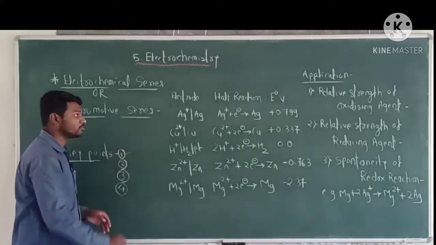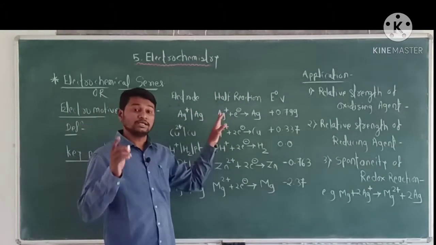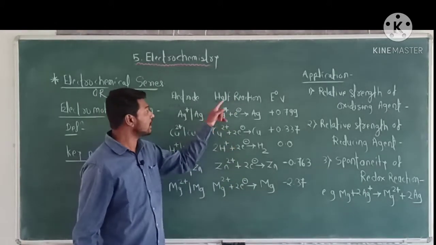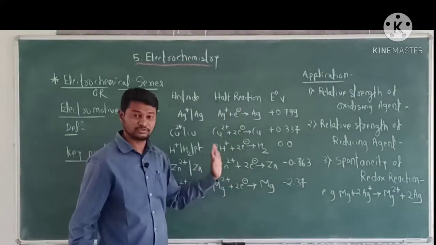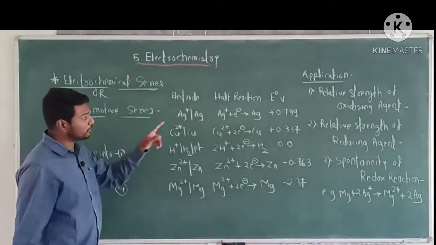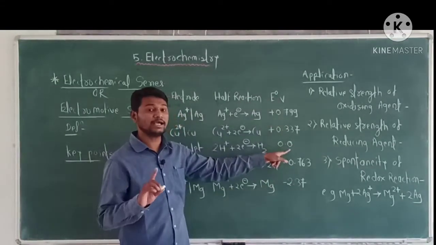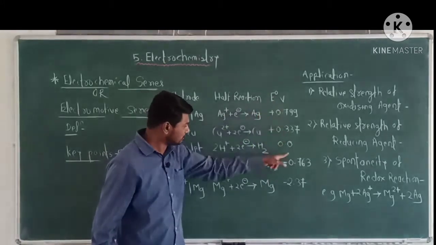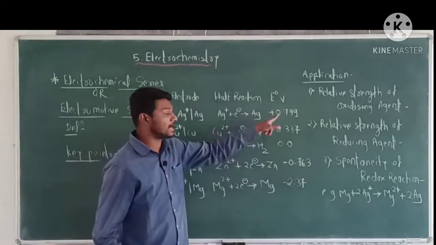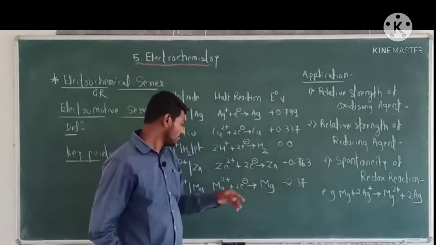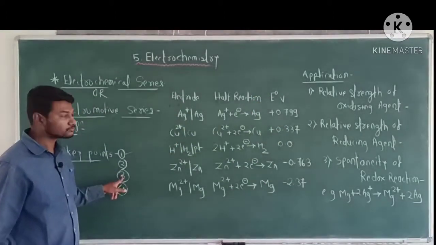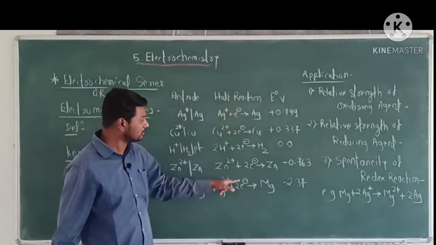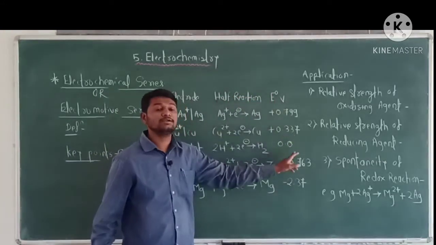The first key point is that half reactions are written as reduction half reactions. The second key point is that potentials are written as standard reduction potentials. The third key point is that electrodes with electrode half reactions are written in order of decreasing standard potential.